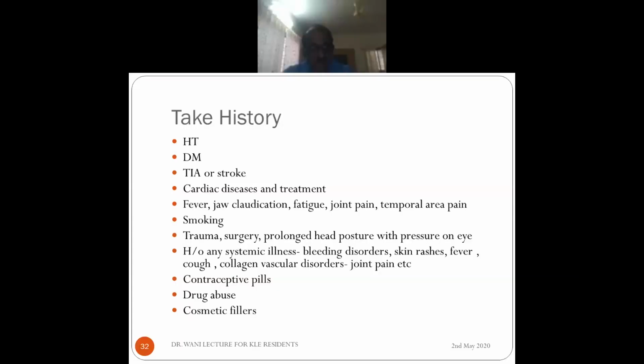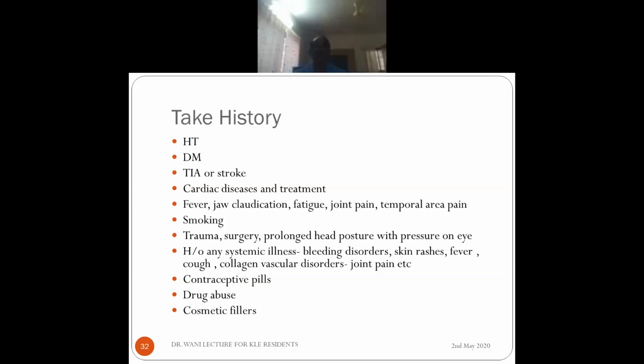In older patients, ask about jaw claudication, fever, fatigue, joint pain, and temporal area tenderness. All this is for giant cell arteritis. Smoking is a risk factor. In younger patients, you take history of trauma, surgery, prolonged head posture with pressure on the eye, or any systemic illness like bleeding disorders, skin rashes, fever, or joint pain to rule out collagen vascular disorders. Also contraceptive pills in women, drug abuse in young patients, and cosmetic fillers in ladies.